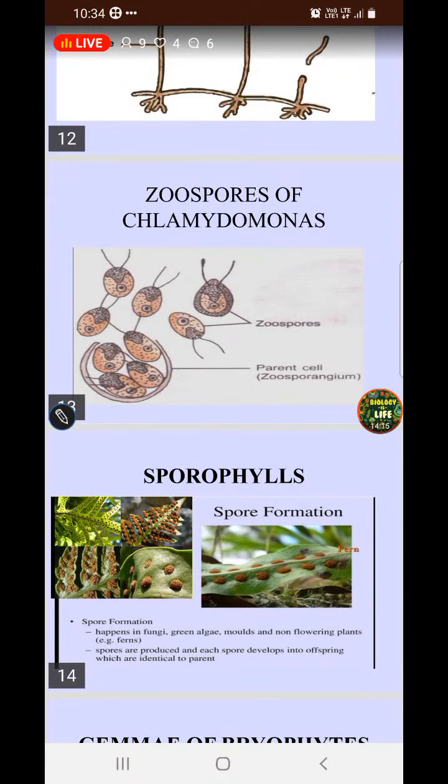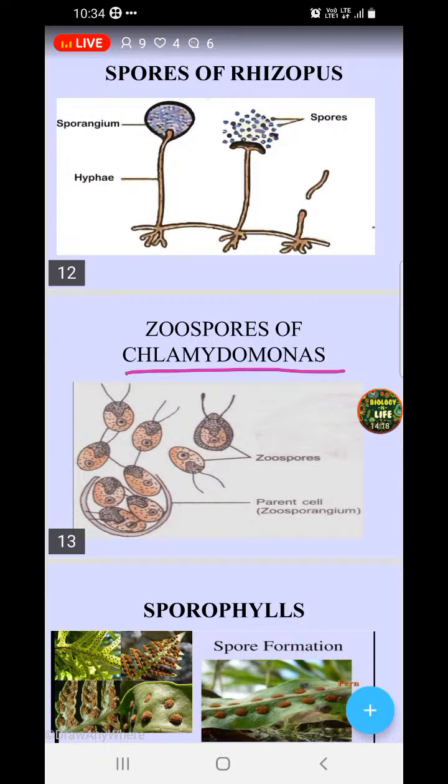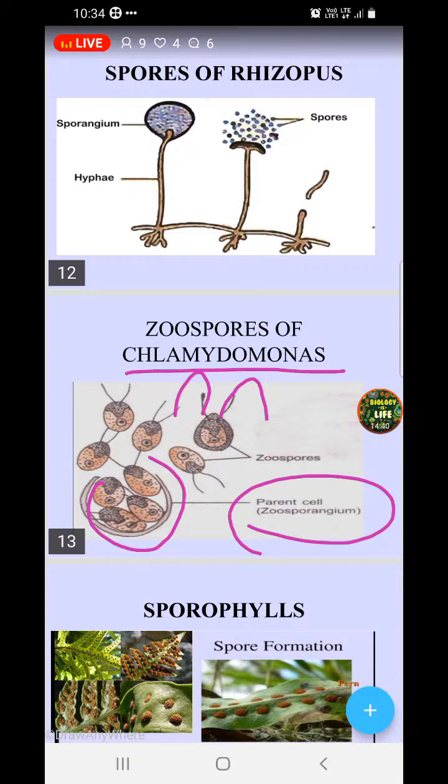And ma'am, zoospores. What are zoospores, ma'am? Chlamydomonas. Might be you all know what chlamydomonas are. Chlamydomonas are also a type of algae, right? They have flagella, but why do they almost look like an animal, ma'am? Presence of a nucleus, a single-celled organism, but it is because of the presence of chloroplast. The parent cell we call zoosporangium, and because of the presence of chloroplast and the nucleus, each one develops into a small cell, and the small growing daughter chlamydomonas are called zoospores.